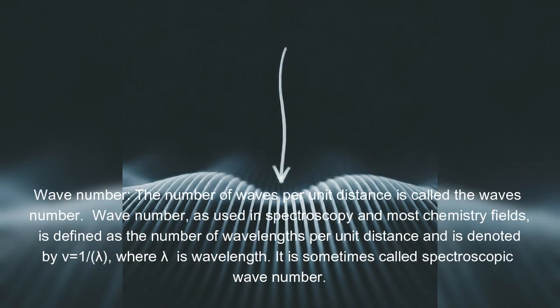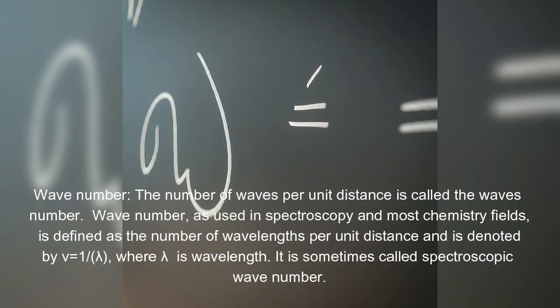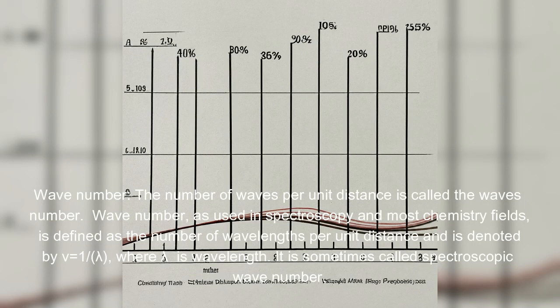Wave number. The number of waves per unit distance is called the wave number. Wave number, as used in spectroscopy and in most chemistry fields, is defined as the number of wavelengths per unit distance and is denoted by ν = 1/λ, where λ is the wavelength. It is sometimes called the spectroscopic wave number.